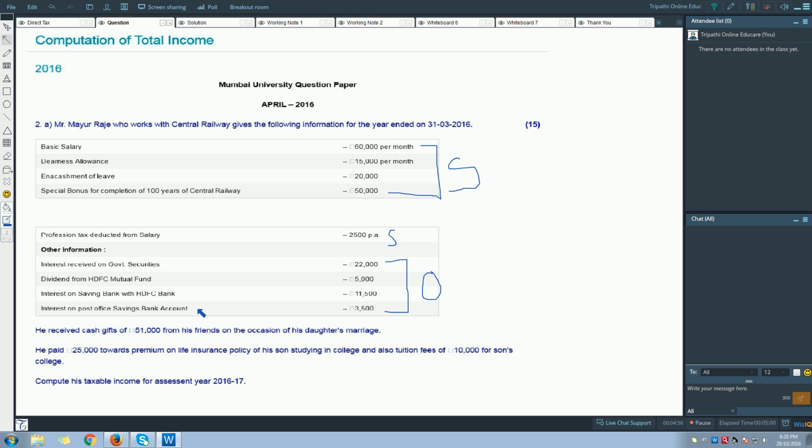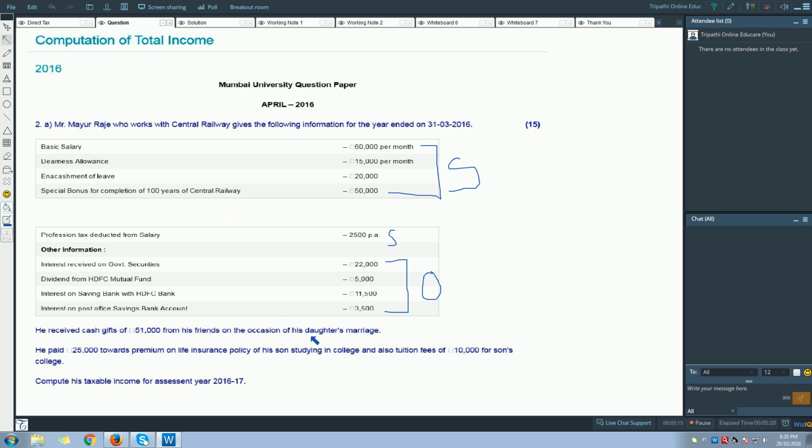And the next one is interest on post office saving bank account. This is exempt under section 10 subsection 15, up to rupees 10,000 per annum, and the interest which you have received is 3,500. So in this question it is fully exempt.